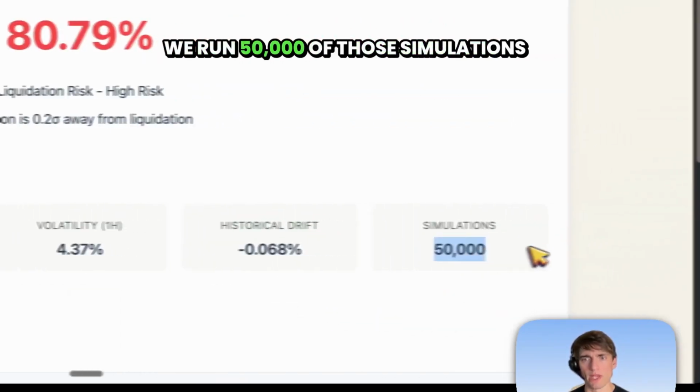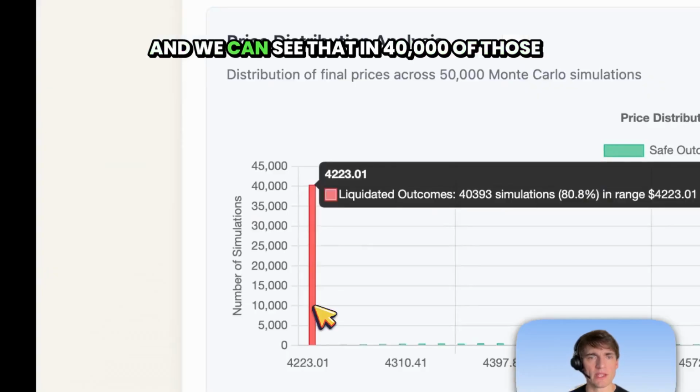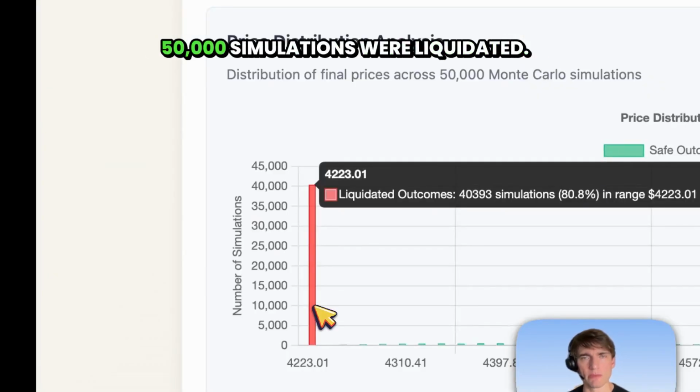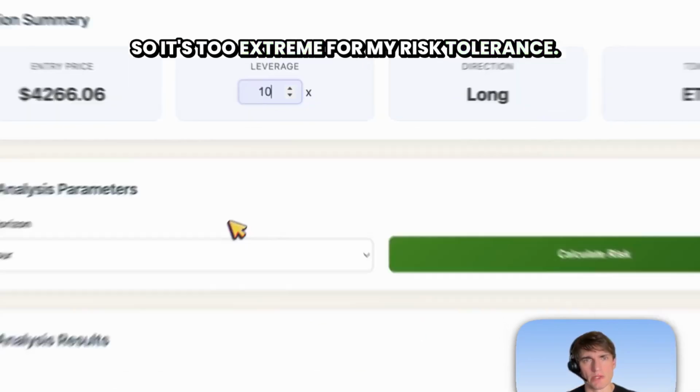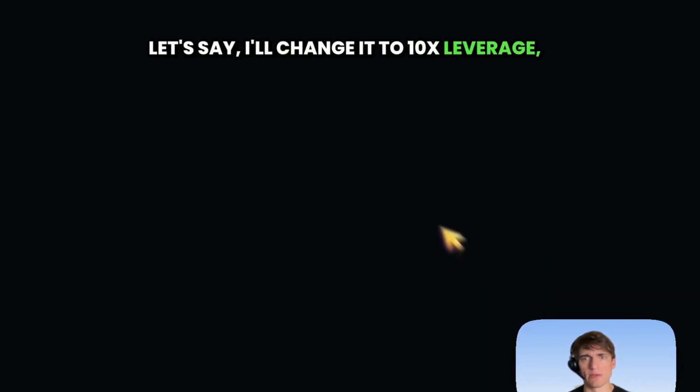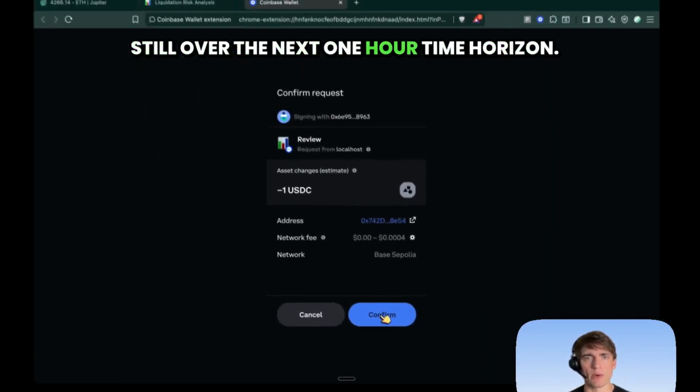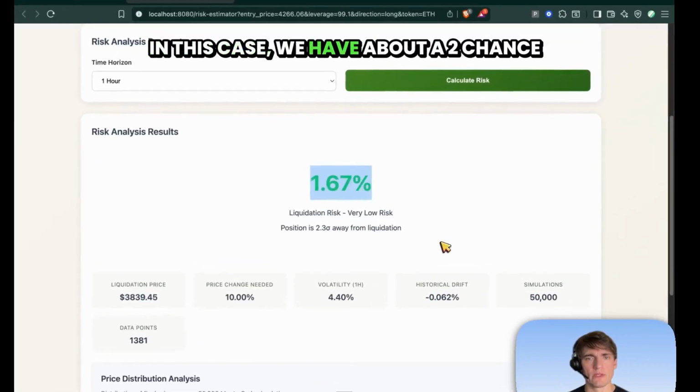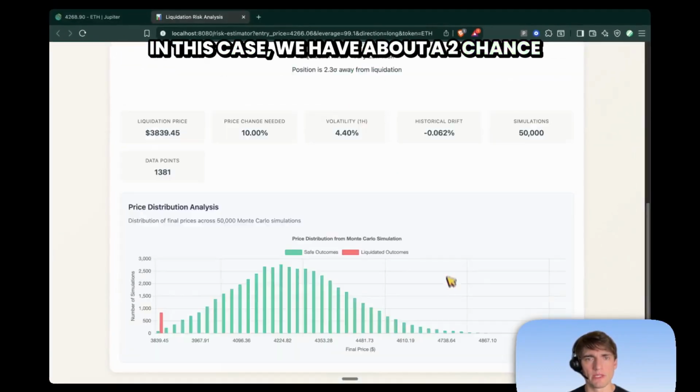We run 50,000 of those simulations, and we can see that 40,000 of those 50,000 simulations were liquidated. So it's too extreme for my risk tolerance. Let's say I'll change it to 10x leverage, still over the next 1 hour time horizon. In this case, we have about a 2% chance of being liquidated.